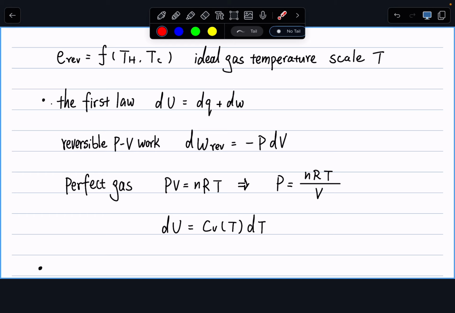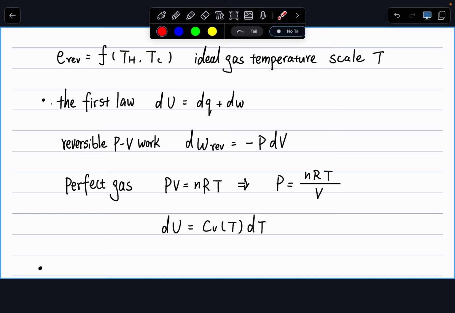My dW, since my Carnot cycle is reversible, we can replace with negative PdV, or for ideal gases, negative nRT over V dV. So far, so good. We're just rewriting our first law of thermodynamics. Now, the expression we got is CV dT equals dQ minus nRT over V dV.